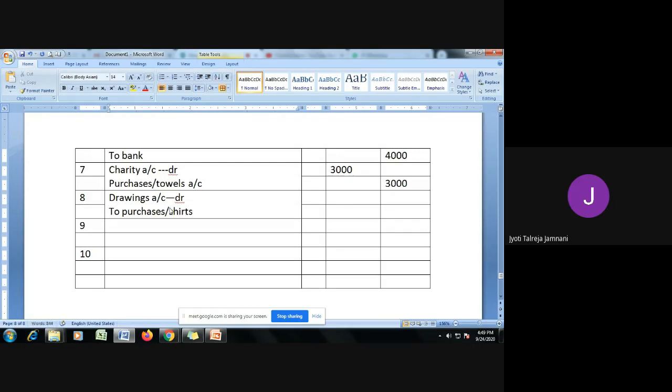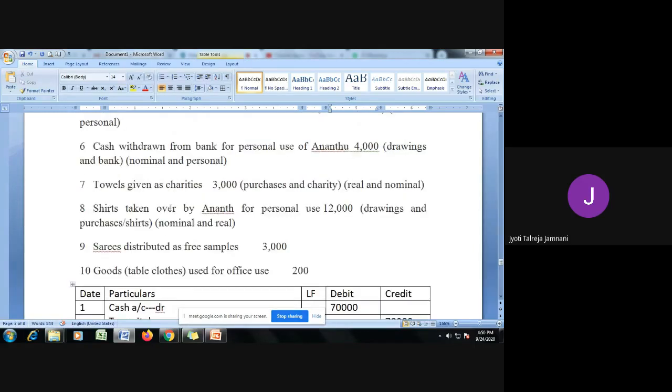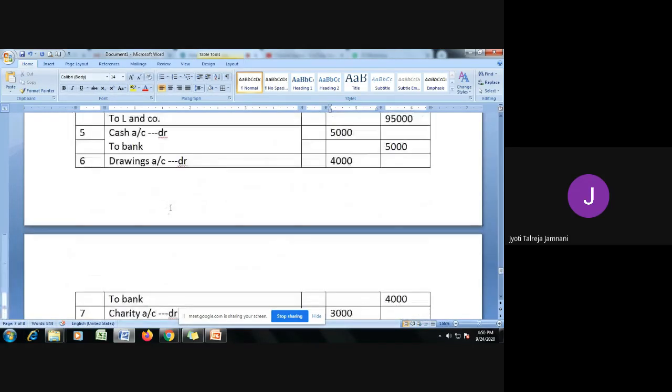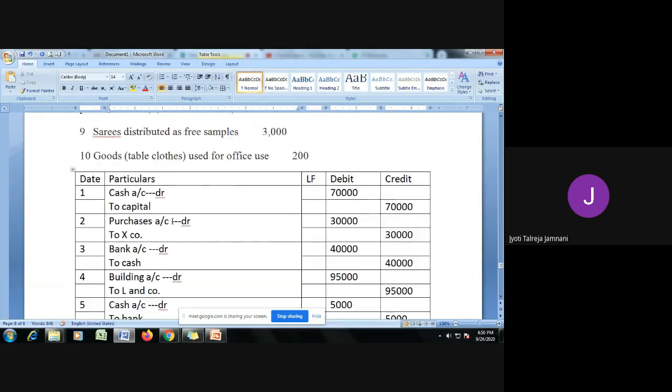Real account says debit what comes in, credit what goes out. So to purchases or to shirts you can write, because the shirts are going out, right? That amount, 12,000 rupees. Some people also write goods here instead of purchases in the exam. That is also considered right.